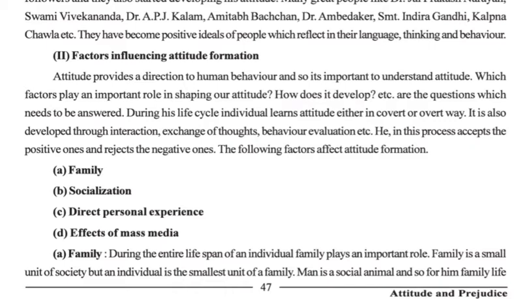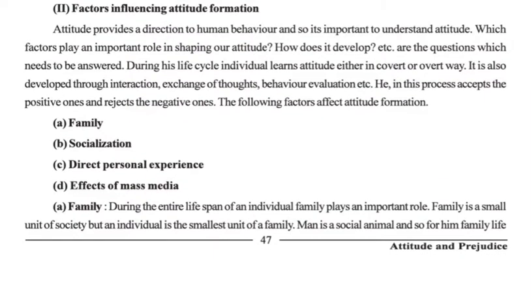Why? Family plays an important role because family is a small unit of society, but an individual is the smallest unit of family. So if an individual interacts, if an individual socializes, at the very first in his life it is with his family.